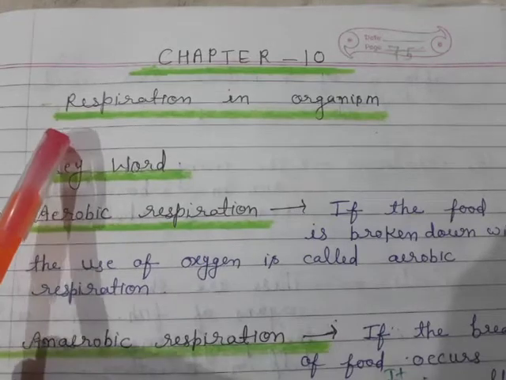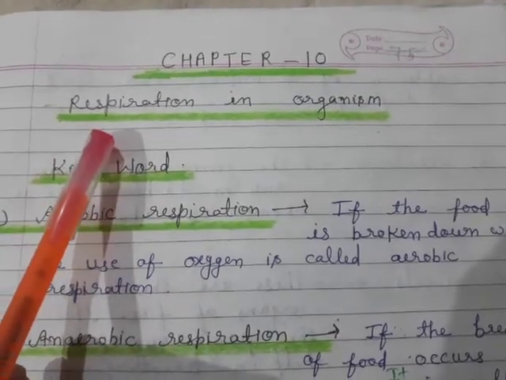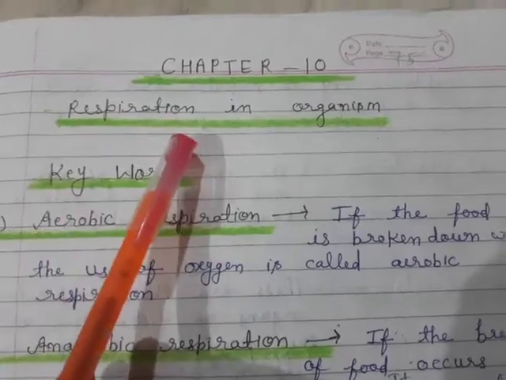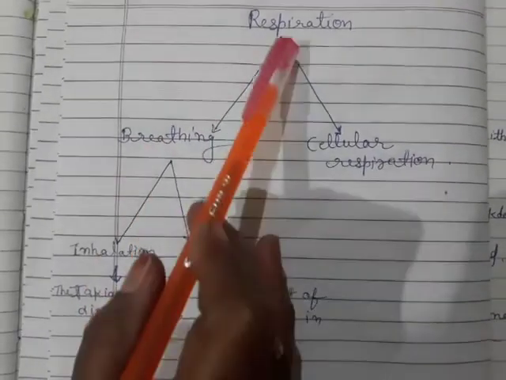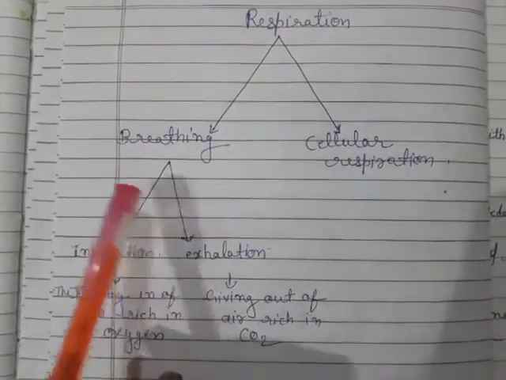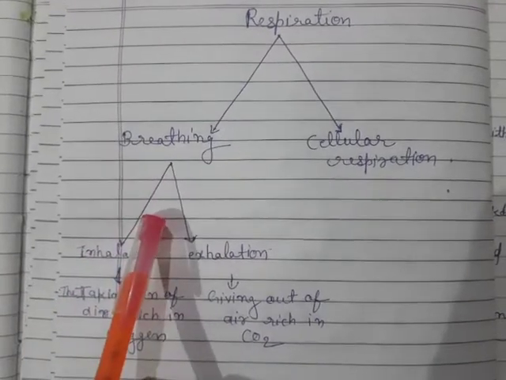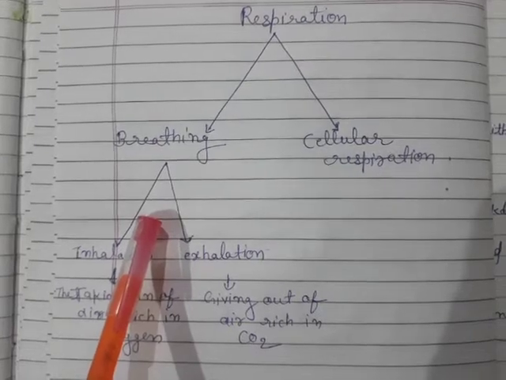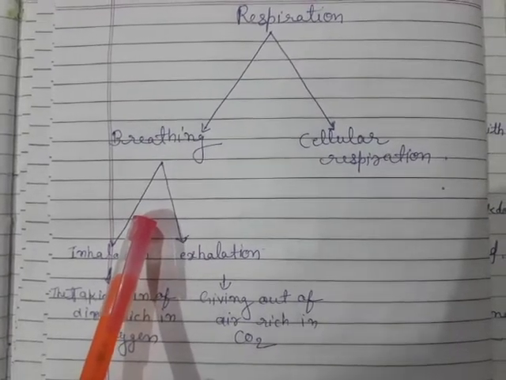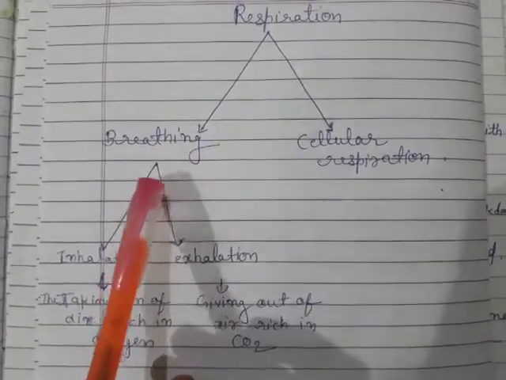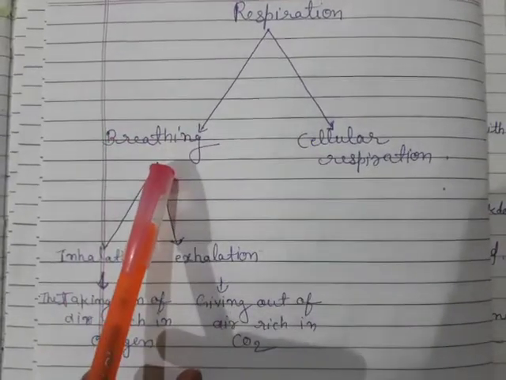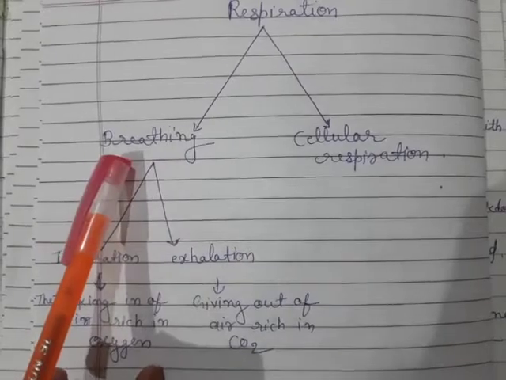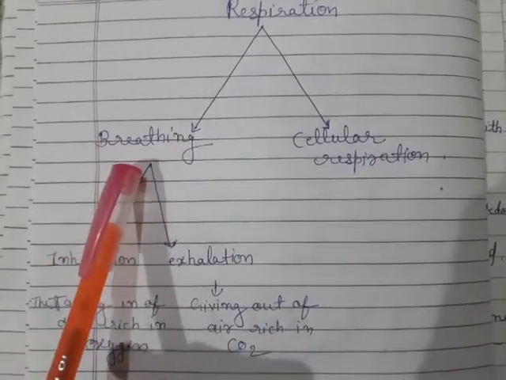Today, I will teach you Chapter 10, Class 7th, Respiration in Organisms. What is respiration? Generally, we say taking in oxygen and giving out carbon dioxide is called respiration. But it is not the full respiration, it is a step of respiration. It is called breathing.